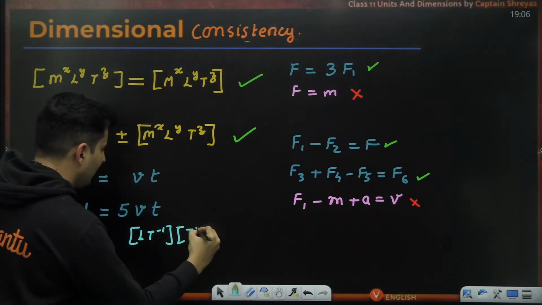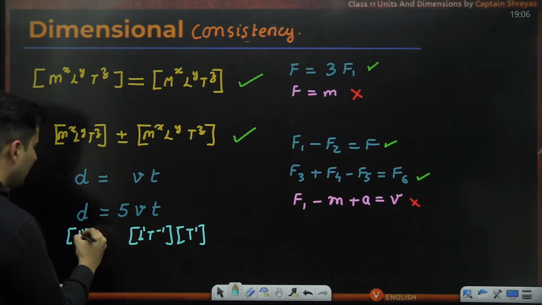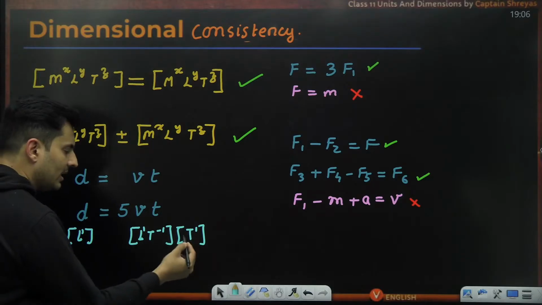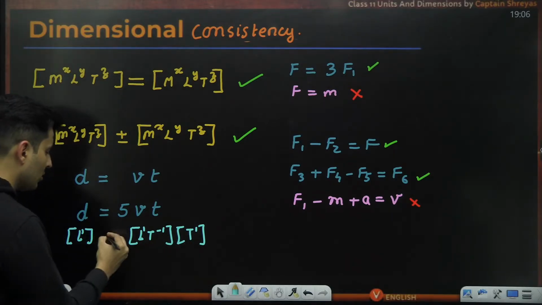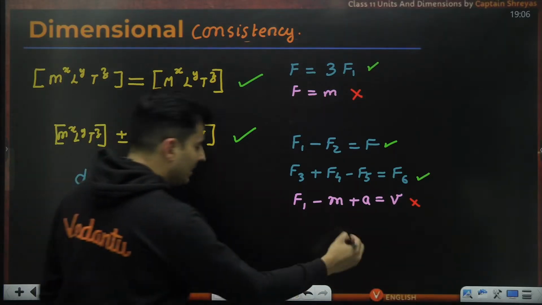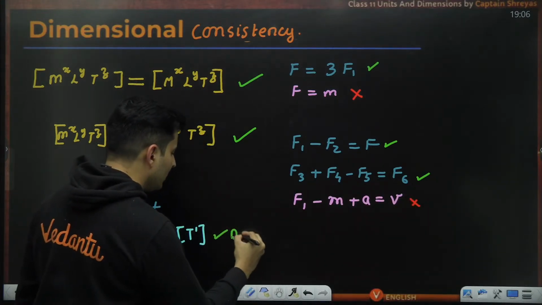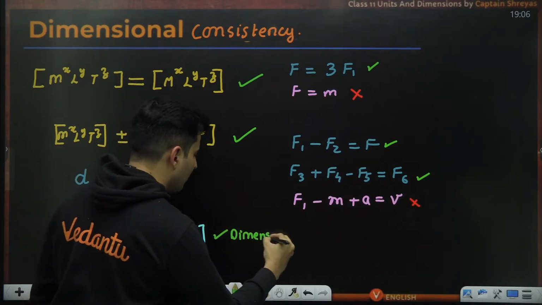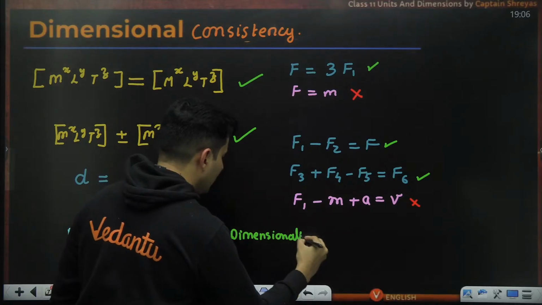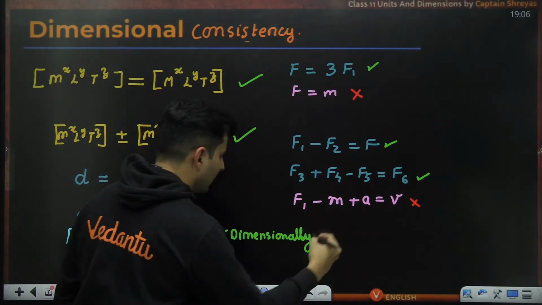Time over here has a dimension of t raised to 1. So t raised to -1 and t will cancel, L raised to 1, L raised to 1. So dimensionally, 100% they are matching. It is definitely dimensionally correct.